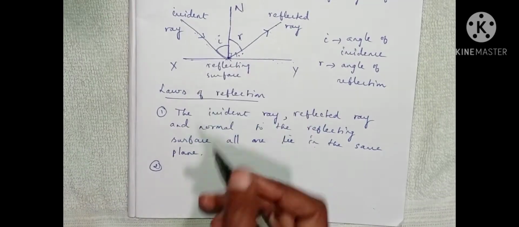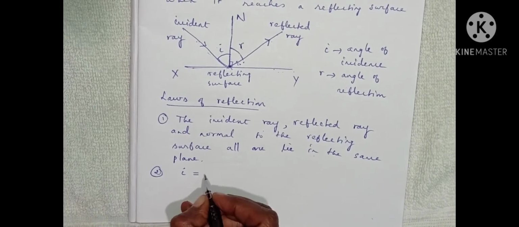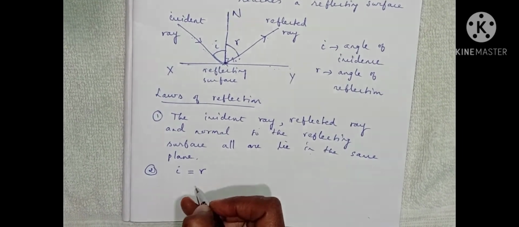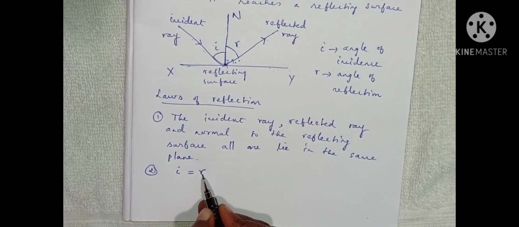Angle of incidence is I, and it is equal to R, where R is the angle of reflection. So the second law of reflection is that the angle of incidence is equal to the angle of reflection.